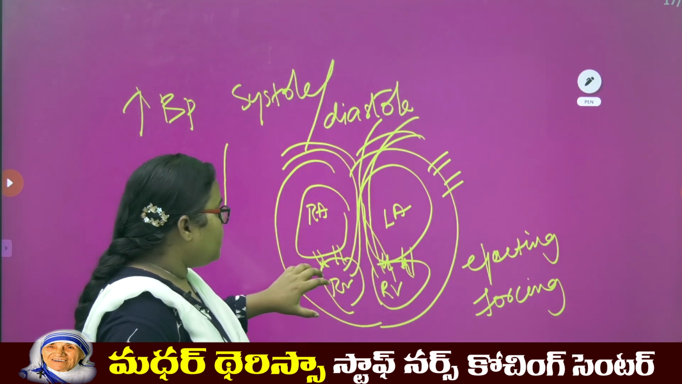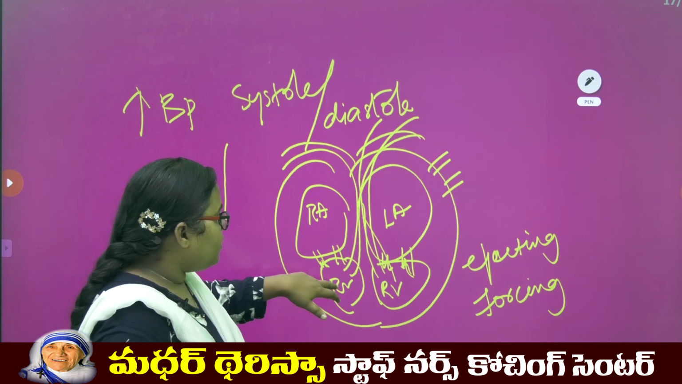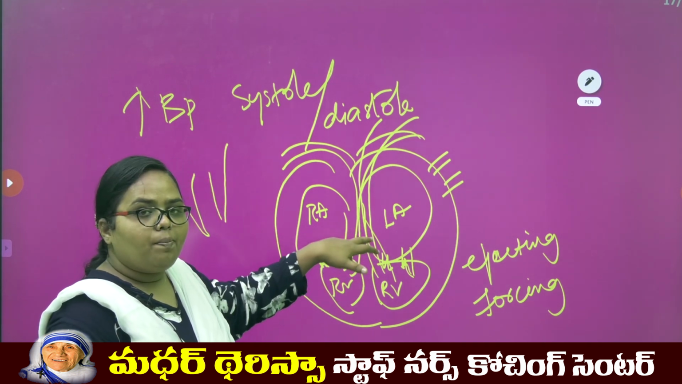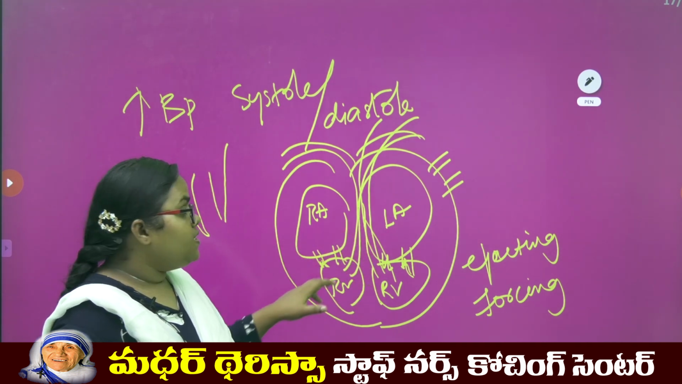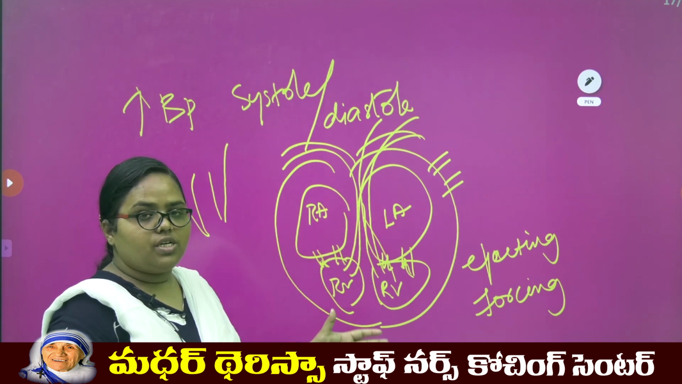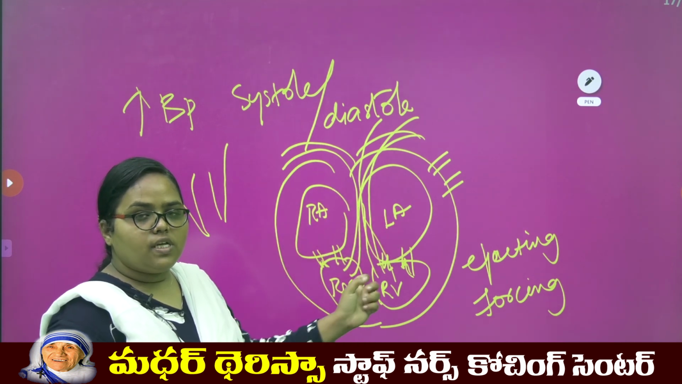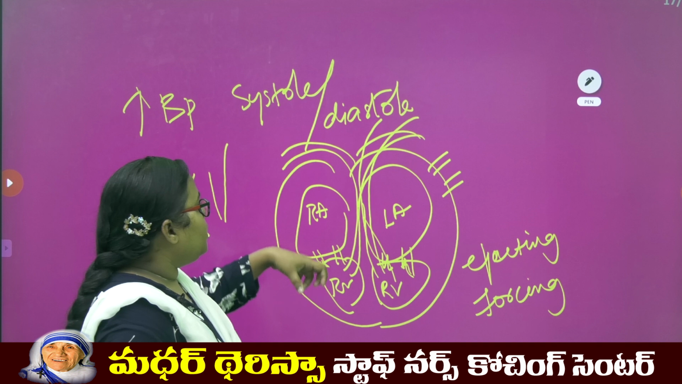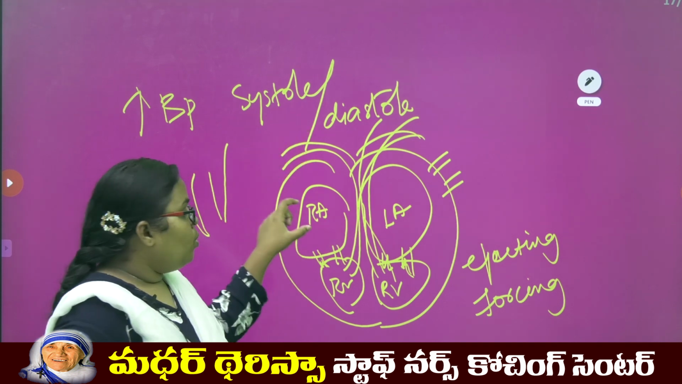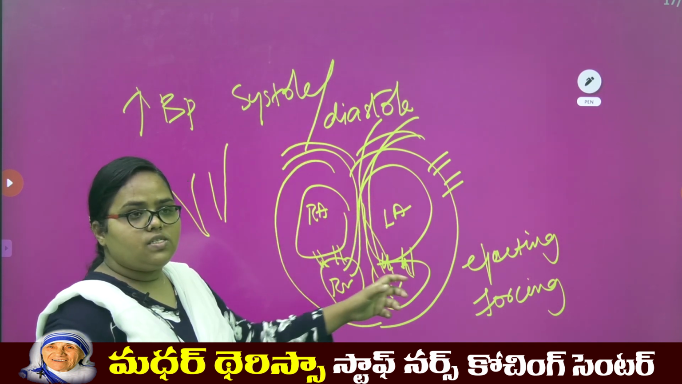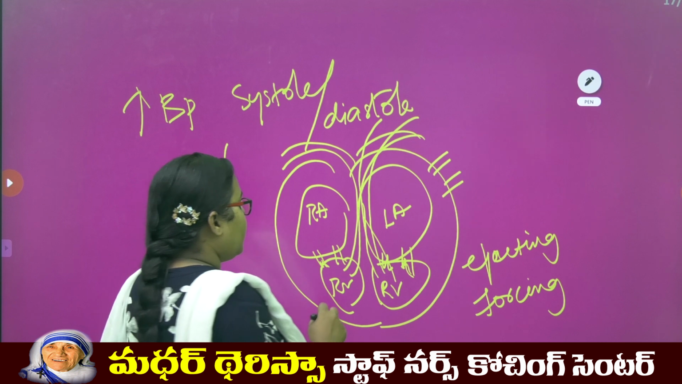The blood which is carried from the ventricles through the pulmonary artery and also the aorta is called pushing or ejecting or also forcing the blood to carry through the arteries, which is called systole. When the blood fills these chambers, it is called diastole.